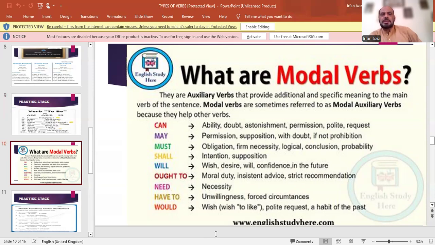Modal verbs like can show ability, doubt, astonishment; may explains permission, supposition; must, obligation, logical conclusion, probability; shall explains intention and supposition. Will explains wish, desire, confidence. Ought to explains moral duty, need, necessity; have to, unwillingness; and would, wish.